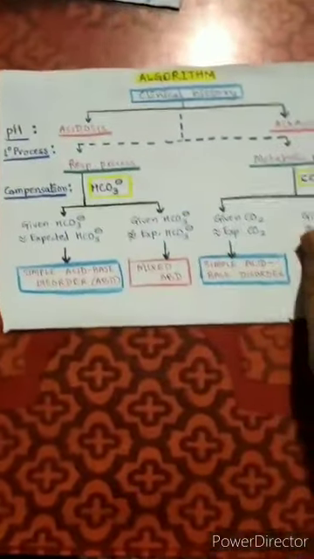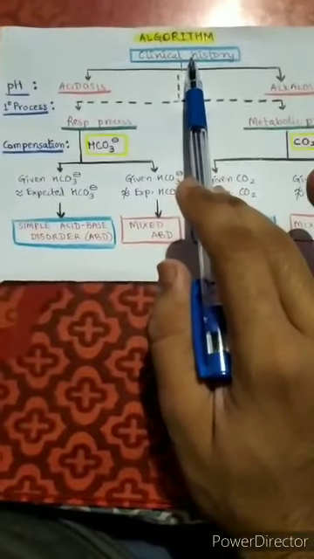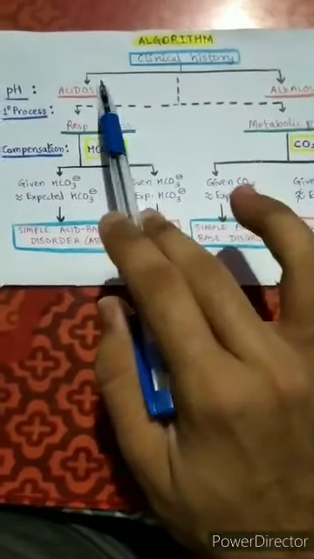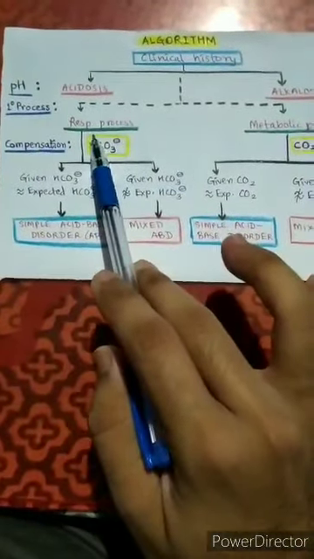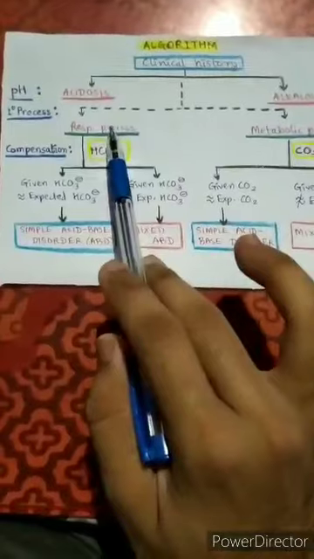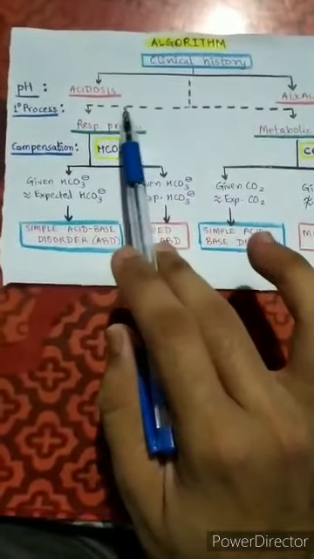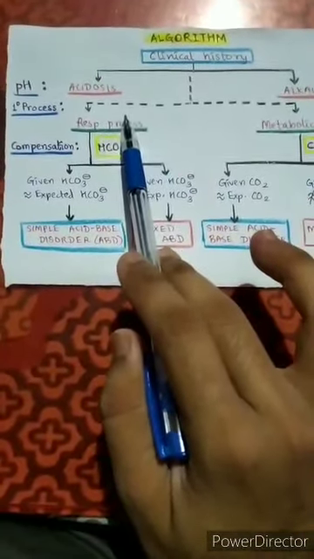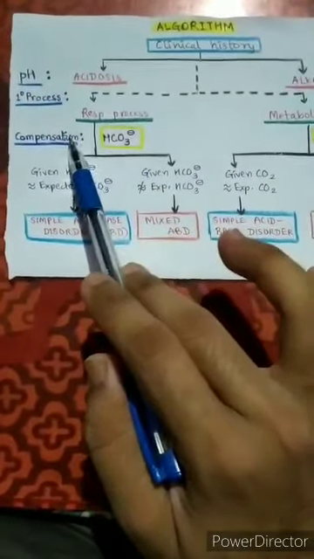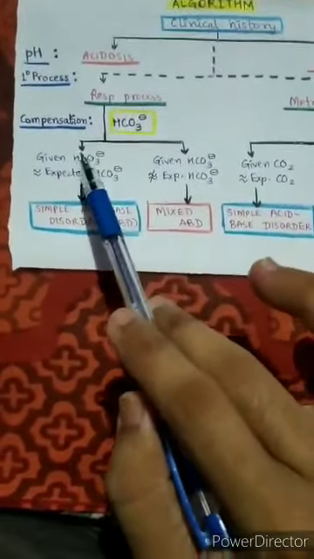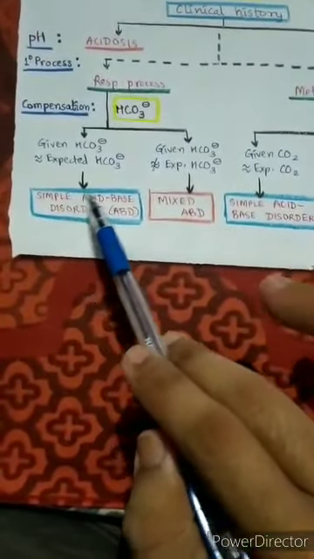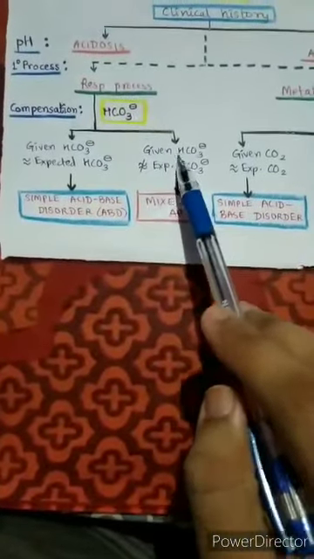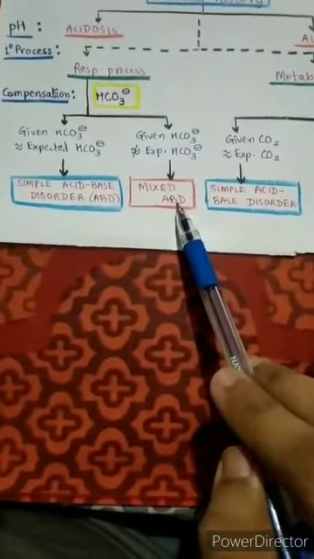So what does this algorithm state? The algorithm says that if there is a clinical history for this, it can be acidosis or alkalosis. Depending upon the primary process, whether it is respiratory or metabolic, we can further proceed. If a rise in CO2 or fall in CO2 is the primary process, the compensation is by bicarbonate. If the given bicarbonate and expected bicarbonate are equivalent, it is a simple acid-base disorder, and if it is not equivalent, it is a mixed acid-base disorder.